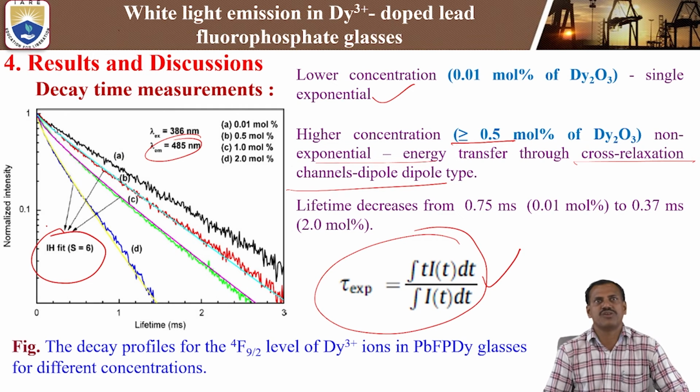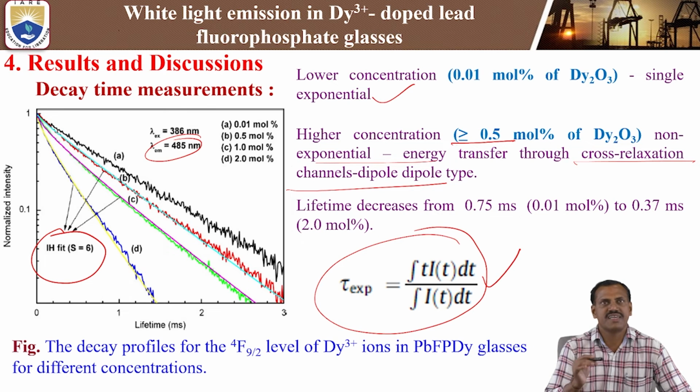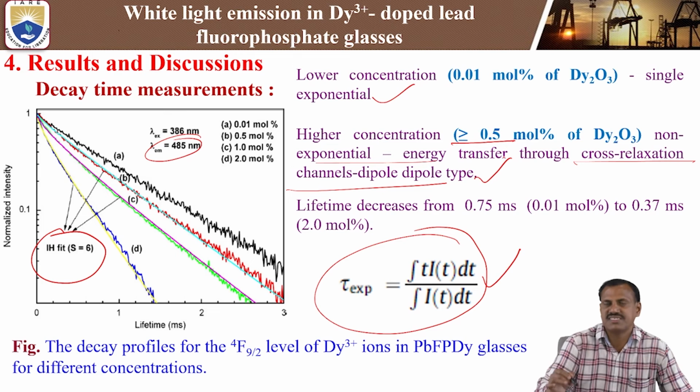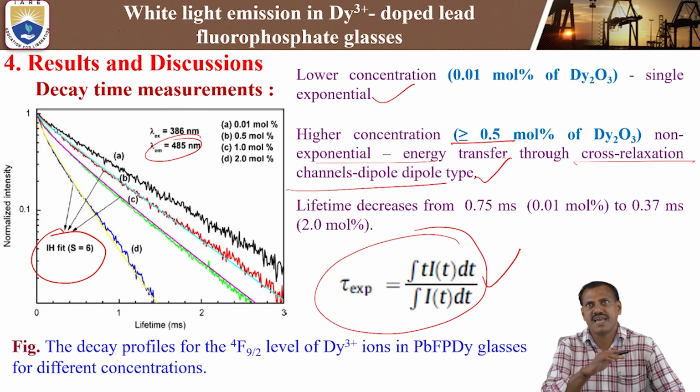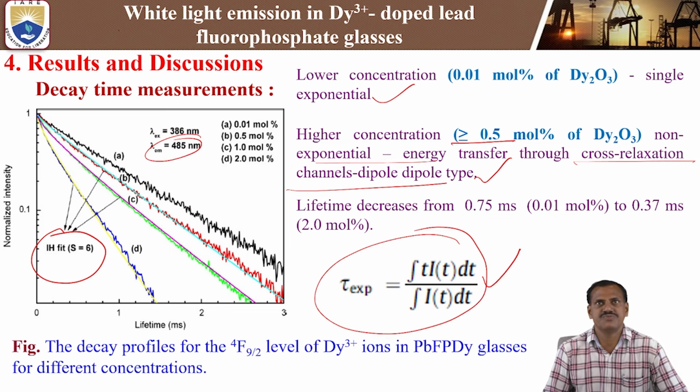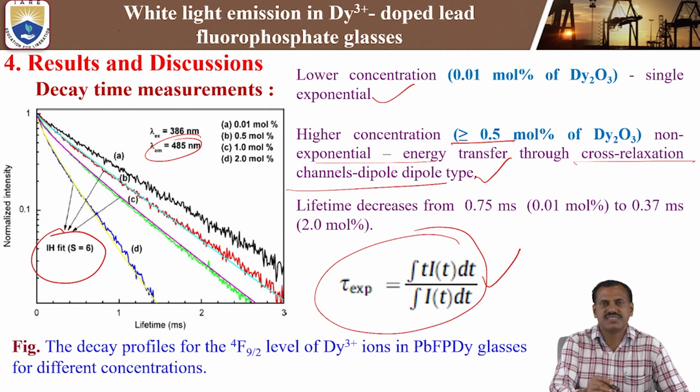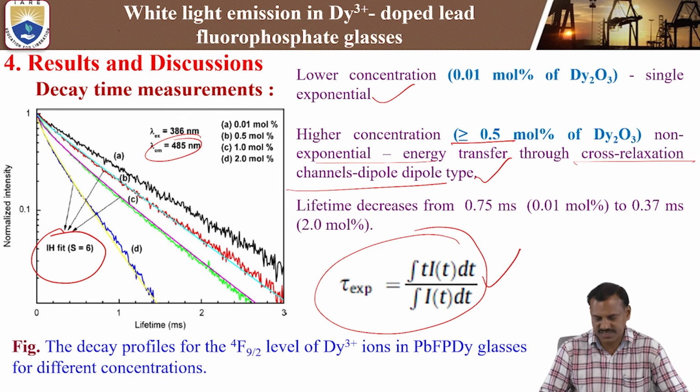The IH model at S equals 6 shows the dipole-dipole nature. The non-exponential nature mainly belongs to energy transfer through the cross-relaxation channel. By using the IH fit, we can confirm the dipole-dipole type nature while fitting the decay time measurements. This is the data we observe in the lifetime measurements.